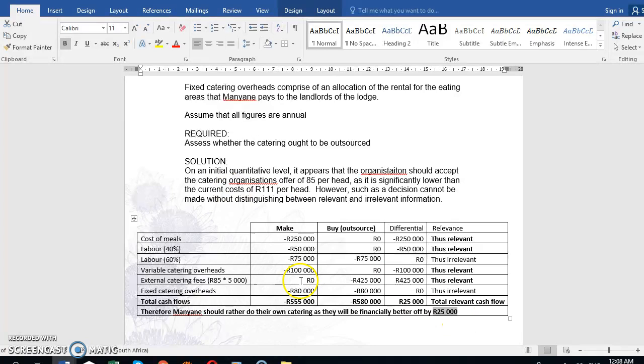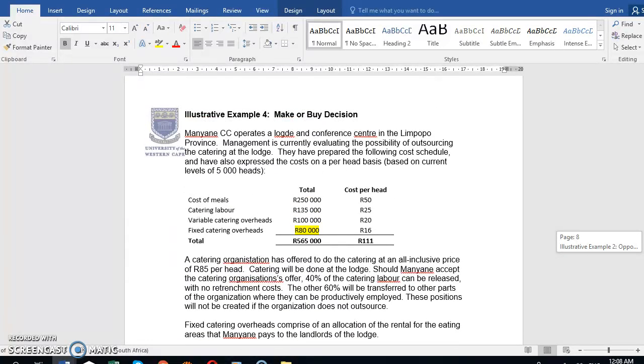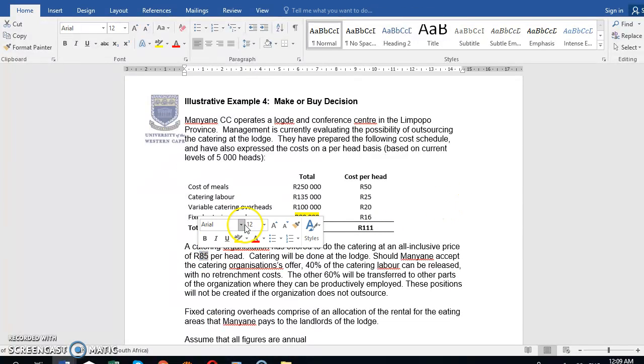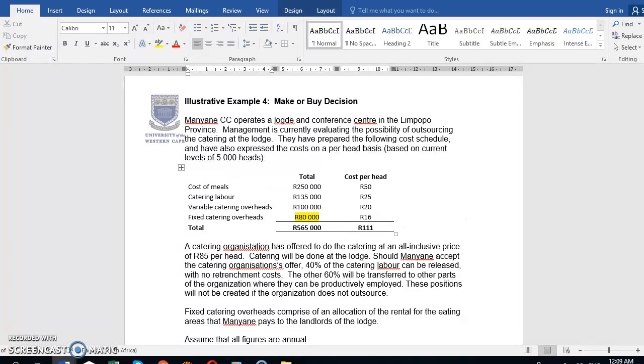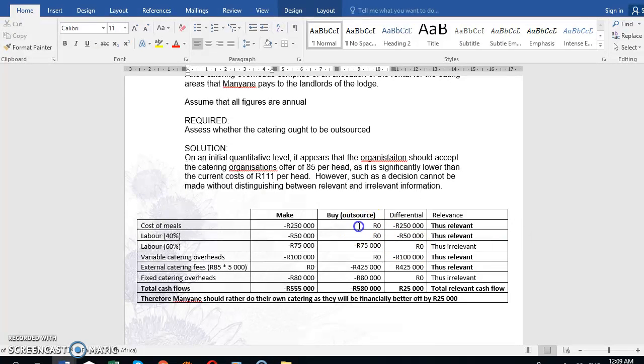So based on the numbers here, the recommendation would be to do the catering ourselves and not outsource, which is very interesting, because at face value it looked like it's 111 per person and the outsourcer was charging 85. Surely the 85 looks cheaper, but again, fixed cost is misleading. So let's always try to plot, even though it takes longer, the relevant and the irrelevant cash flows, and then total the relevant cash flows, so that we can make a more informed decision.